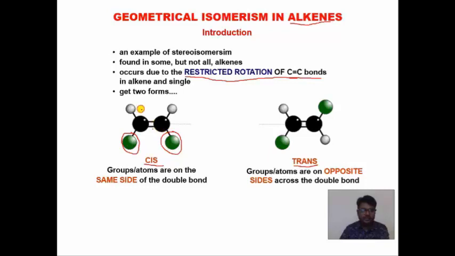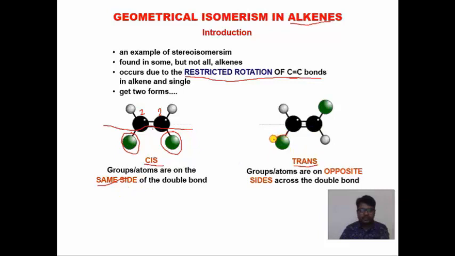This is one carbon and this is the second carbon, the double bonded carbons. One carbon has two different atoms, and the other carbon has two different atoms. So how are these two identical atoms arranged? They are on the same side of the double bond.